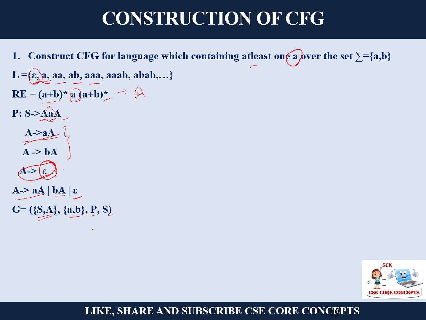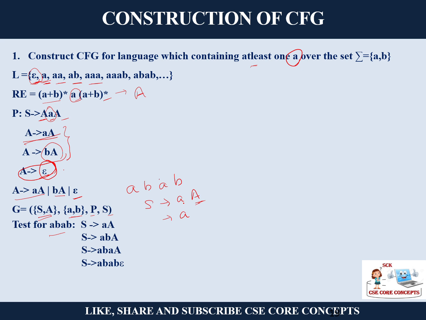If I want to test for the string AB, let us do it. S goes to AAA, it starts with A, so I can have any number of A's. What is A here? I want a B, right? So A can be written as BA.